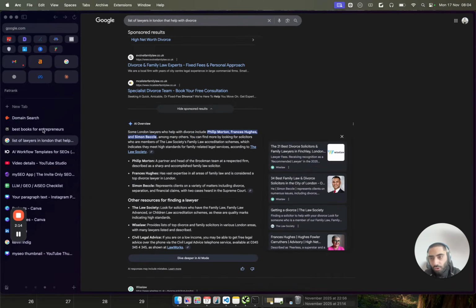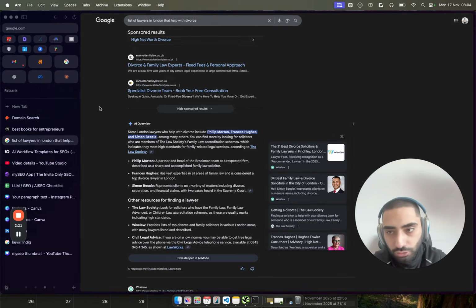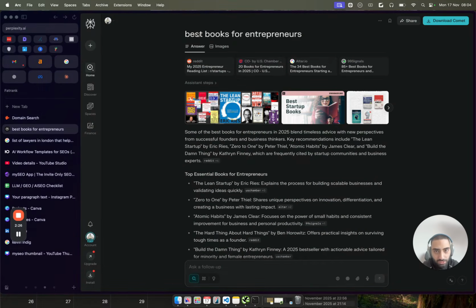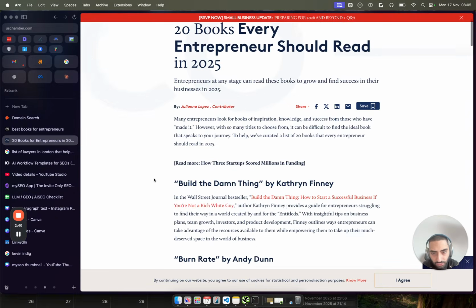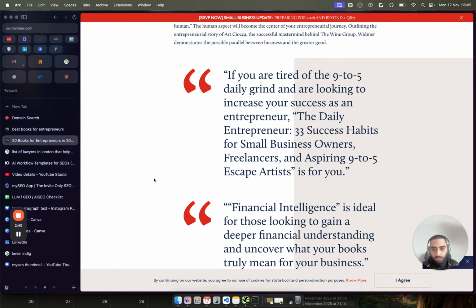Now the good thing is all of the AI tools actually cite their sources. So it doesn't matter if we're taking a look at, for example, Google's AI overviews or Perplexity. Like I've just done a search here for best books for entrepreneurs. And as you can see, it actually is telling you where it is getting its sources from. So for example, we've got alter.io, we've got 99signals. We can actually click through and read some of these articles, but you get the point. We are actually being shown where AI is getting its results from.